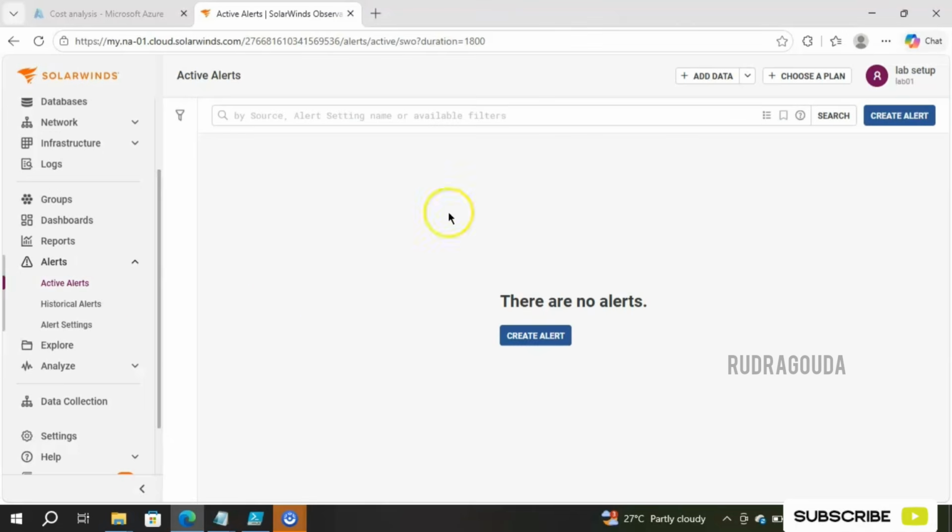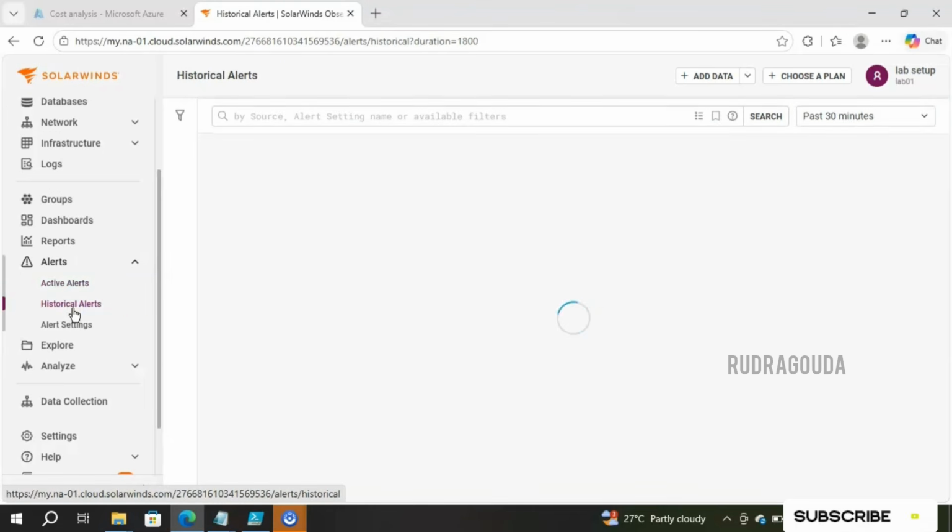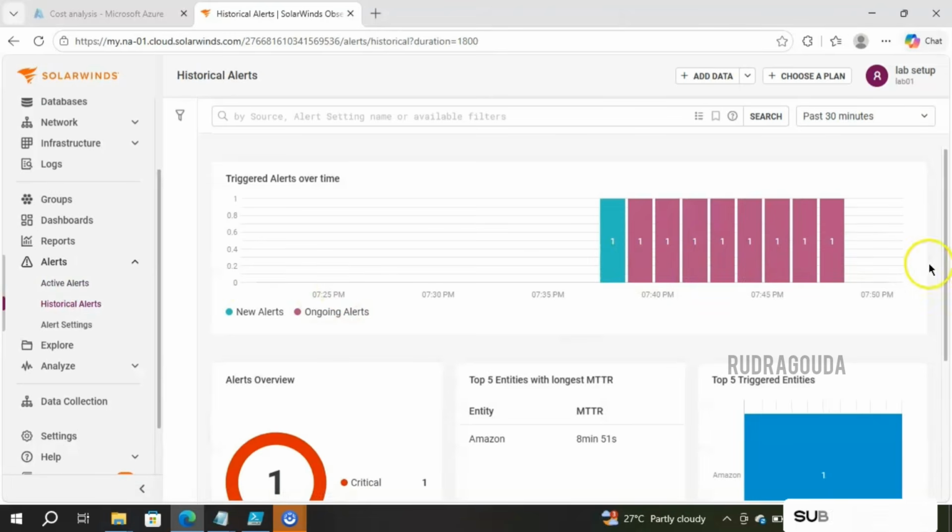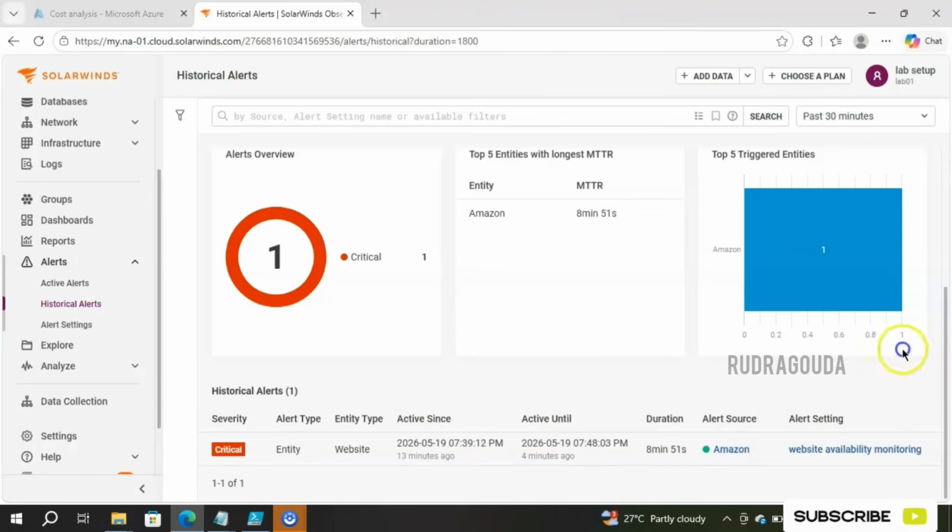For that you should go into the historical alerts. Let me click on that option. Here it will display the complete information for us. Scroll down and here you are able to see the information. See, the active since time, and active until means at what time it got closed. It got created at 7:39 p.m. and closed at 7:48 p.m. The total duration of this particular alert is 8 minutes 51 seconds. The alert scope is Amazon, and the name is website availability monitoring.